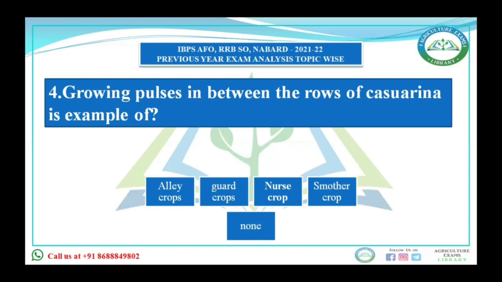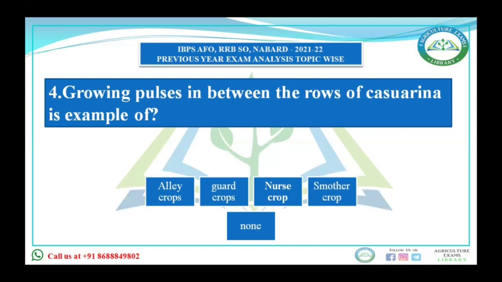Now in this question, growing pulses in between the rows of Casuarina, the answer will be LA cropping. As I told you, these are those crops which are grown in alleys formed by trees or shrubs. They are established mainly for restoration of soil fertility or increasing soil productivity. They generally have shade tolerance capacity, so growing pulses in between the rows of cashew nut will be an example of LA cropping.